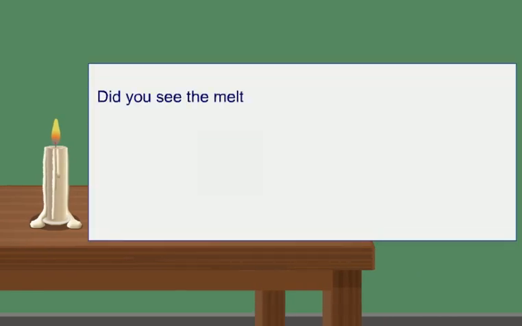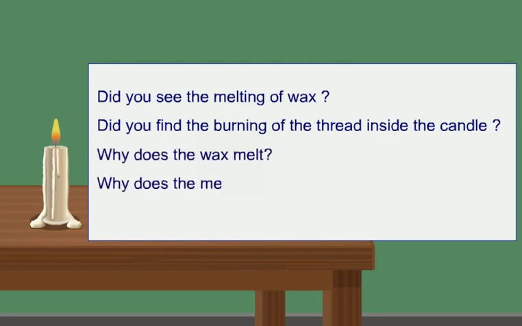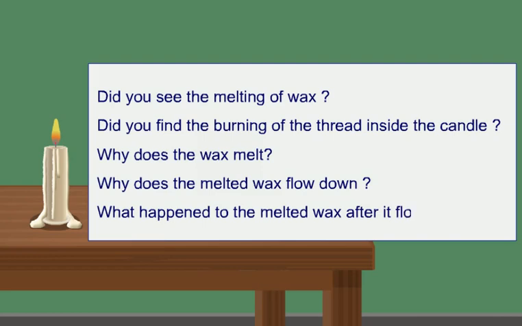Did you see the melting of wax? Did you find the burning of the thread inside the candle? Why does the wax melt? Why does the melted wax flow down? What happened to the melted wax after it flowed down?